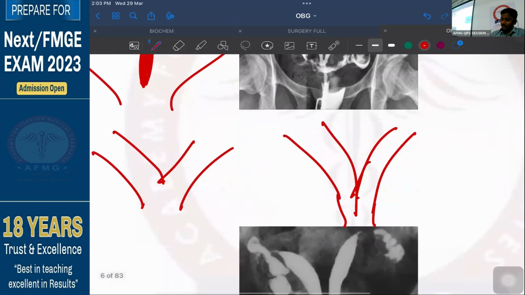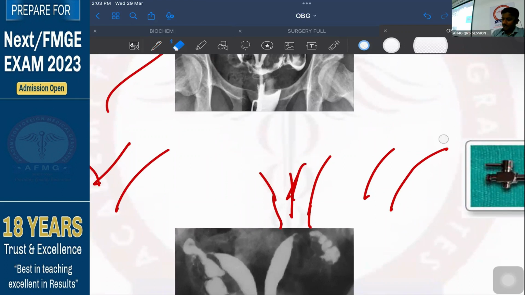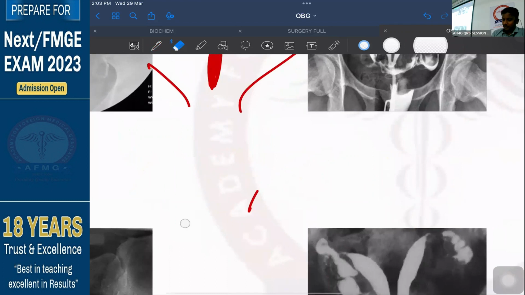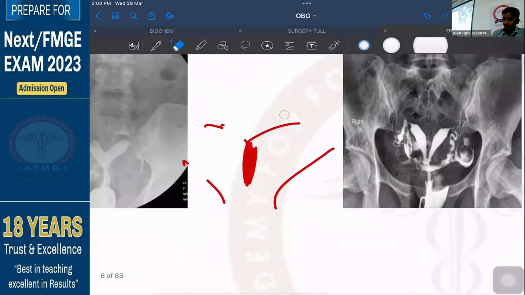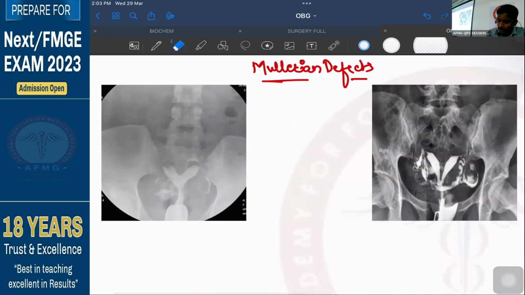ठीक है, या फिर एक साइड की ही मुलेरियन डक्ट डेवलप हुई है, the other side Mullerian duct did not develop. ठीक है, so all of these can be the possibilities in Mullerian duct defects. So let's see that. What is this investigation first of all? जो दिख रहा है इमेज में, यही पूछा गया था क्वेश्चन में. Very good. So this is the first line investigation to detect any Mullerian defect.